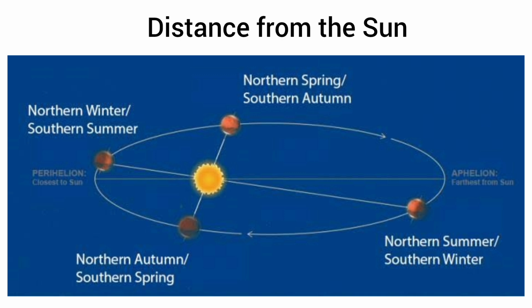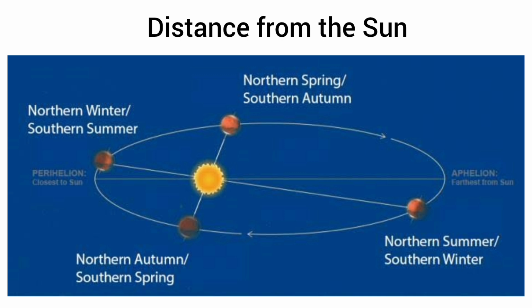So there are two phenomena. First phenomenon is perihelion. Perihelion is observed on 3rd of January. It is the day when the distance between the sun and the earth is closest. The distance between the two becomes 147 million kilometers. On this day we know that the sunlight will be more, the sun rays will be more, so the temperature will be comparatively higher.